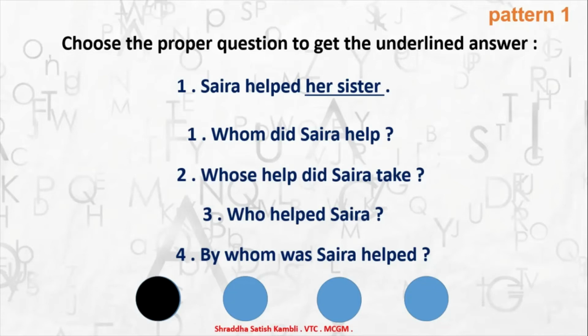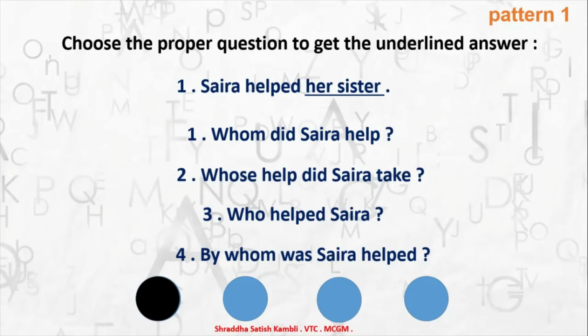What do you think if I ask, whose help did Saira take? It's a wrong question altogether. Okay, the answer is not at all fitting. If you ask, who helped Saira? Again it is wrong. If you ask, by whom was Saira helped? Again it is wrong. If I ask, what did Saira do? Saira helped her sister. That time the answer would have been correct.